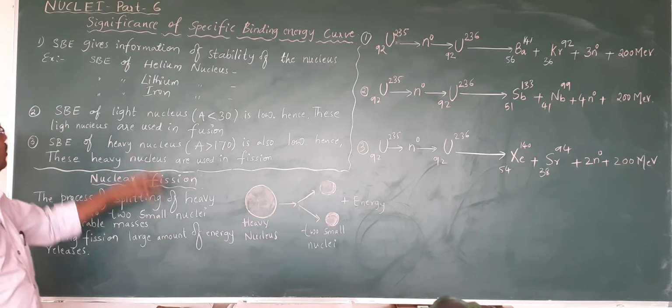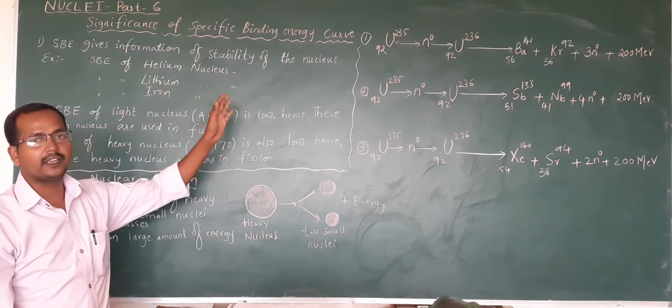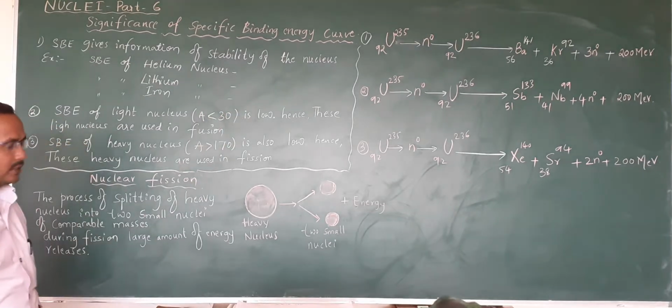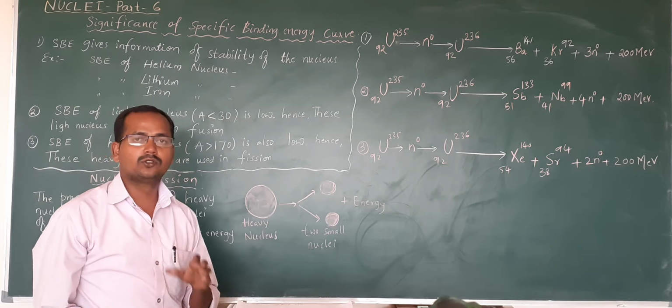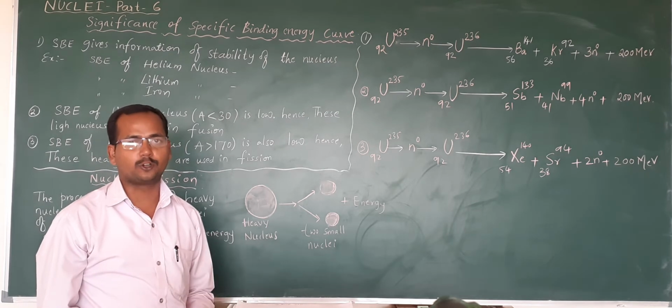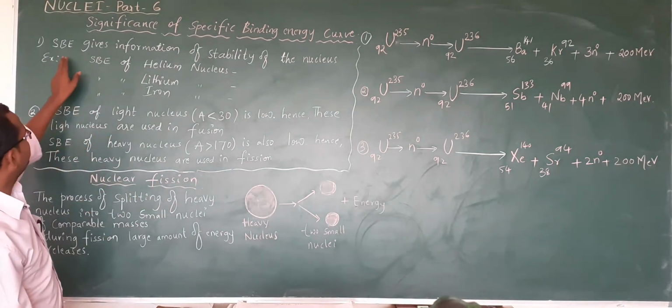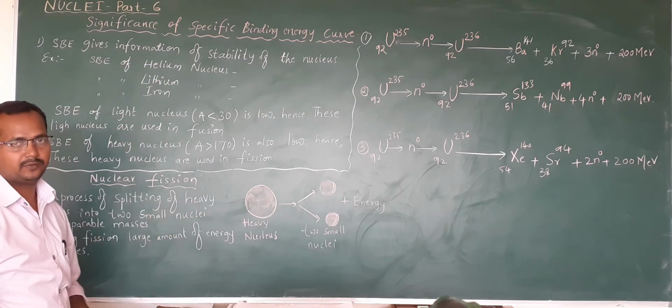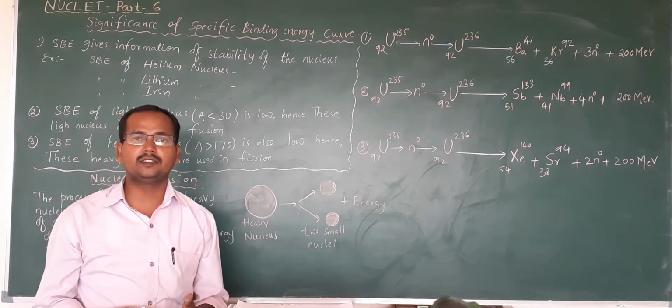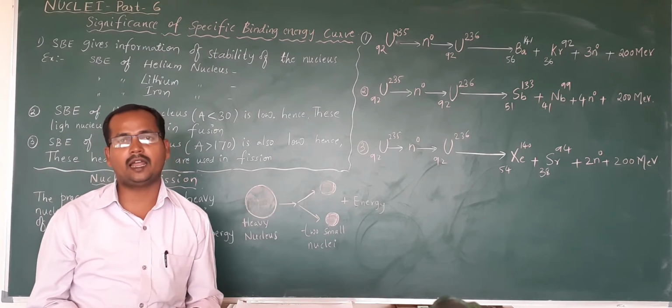Today we are going to study the significance of the specific binding energy curve. Yesterday we discussed the specific binding energy curve. What information do we get from that curve? The specific binding energy curve gives information about the stability of the atom, that is, how much stability there is for a nucleus of an atom.